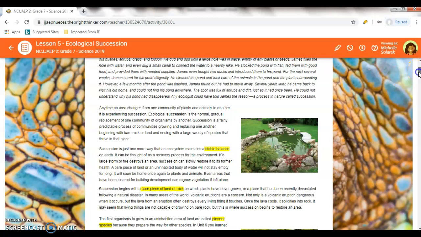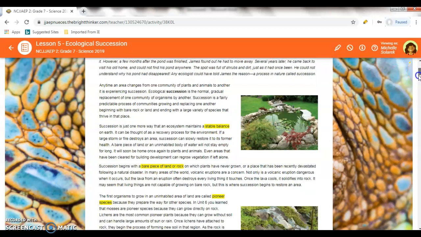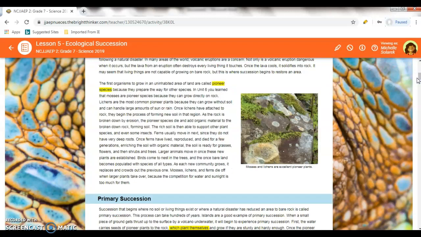The first organisms to grow in an uninhabited area of land are called pioneer species, because they prepare the way for other species. In Unit 6, you will learn that mosses are pioneer species because they can grow directly on rocks. Lichens are the most common pioneer plants because they can grow without soil and can handle large amounts of sun or rain. Once lichens have attached to the rock, it begins the process of forming new soil in that region. As the rock is broken down by erosion, the pioneer species die and add organic material to the broken down rock, forming soil.